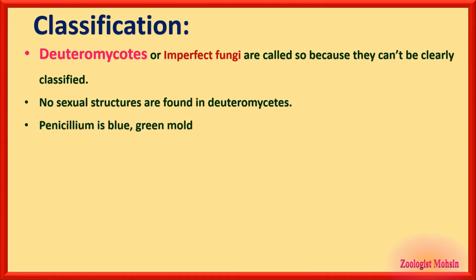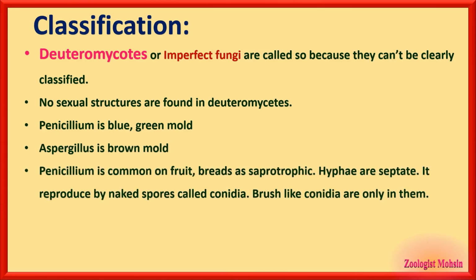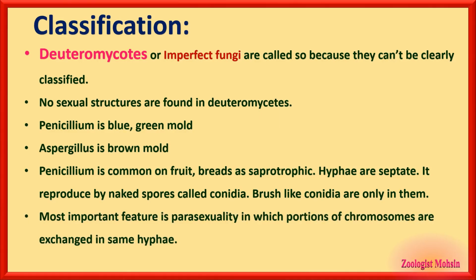Penicillium is a blue-green mold. Aspergillus is a brown mold. Now, Penicillium is common on fruit and breads as a saprotroph. Hyphae are septate. It reproduces by naked spores called conidia, and brush-like conidia are only present in Penicillium. These four characters about Penicillium are very important to remember, please. The most important feature is parasexuality among deuteromycotes, in which portions of chromosomes are exchanged in the same hyphae. Chromosomes exchange their segments while being in the same nuclei or in the same hyphae.